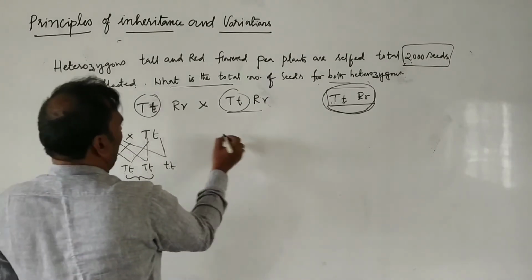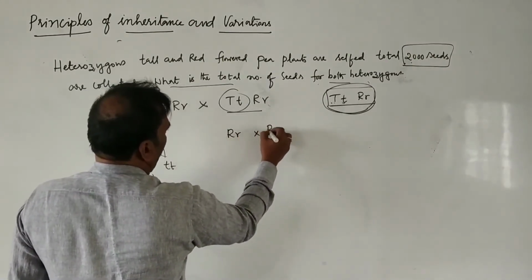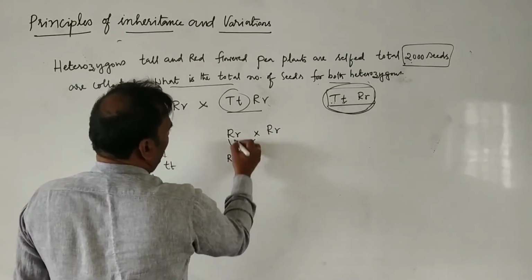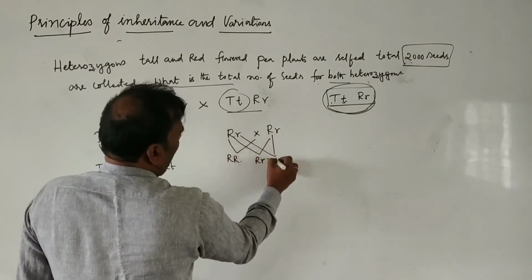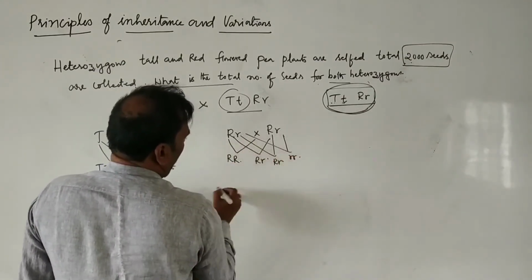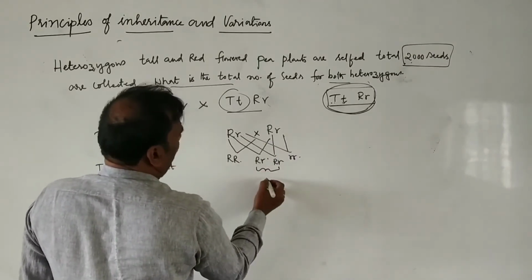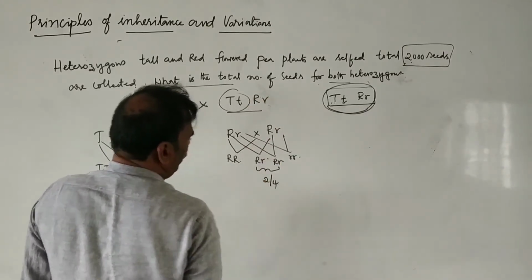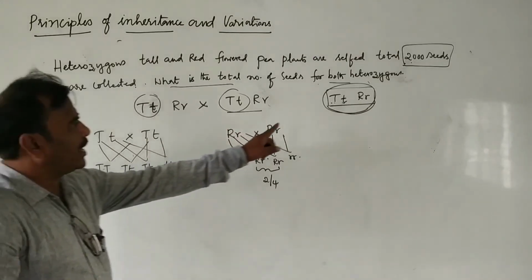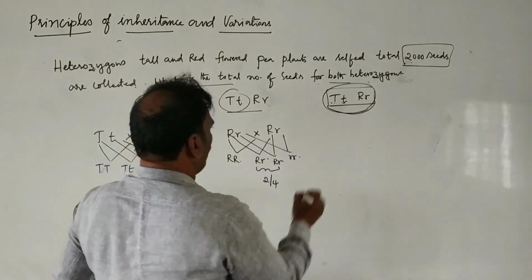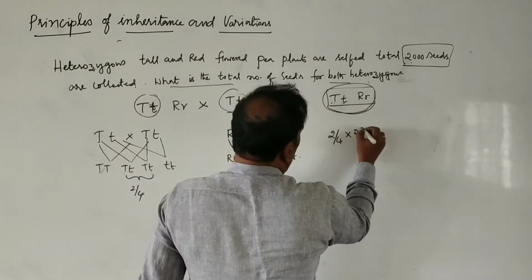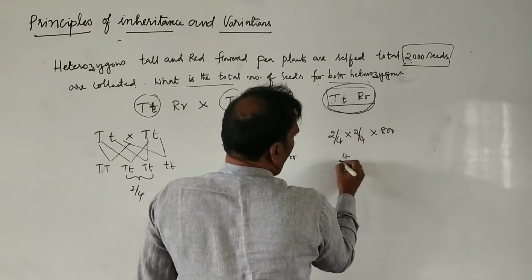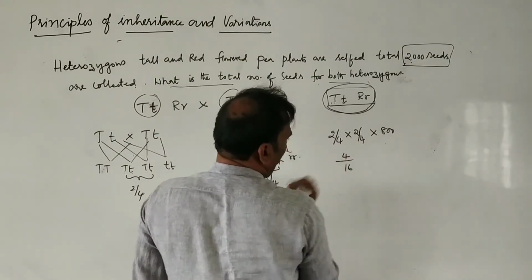And then capital R, small r is crossed with capital R, small r. It is selfing, no? So we get capital R capital R, capital R small r, capital R small r, small r small r. Here how many heterozygous round plants are formed? 2 by 4. So in total, how many such heterozygous plants are formed? 2 by 4 into 2 by 4 into 800. 2 2s are 4, 4 4s are 16. Out of 16, 4 plants are formed.